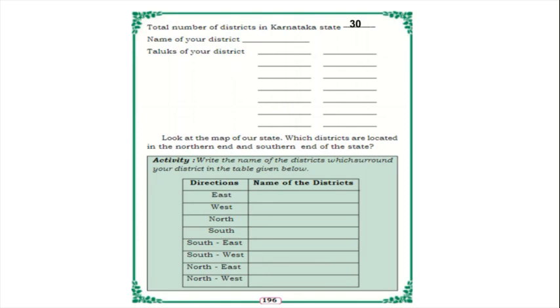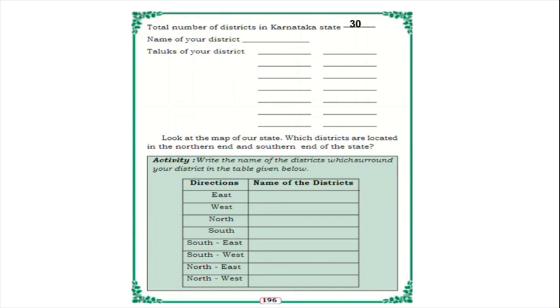And here, name of your district. You should write your district name and the taluks of your district. You can discuss with your elders or your parents.